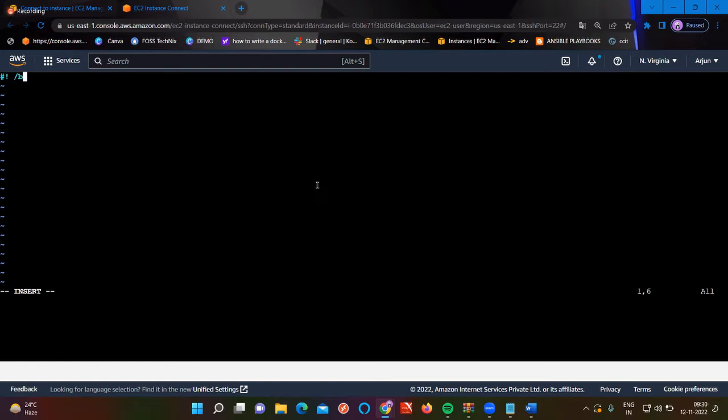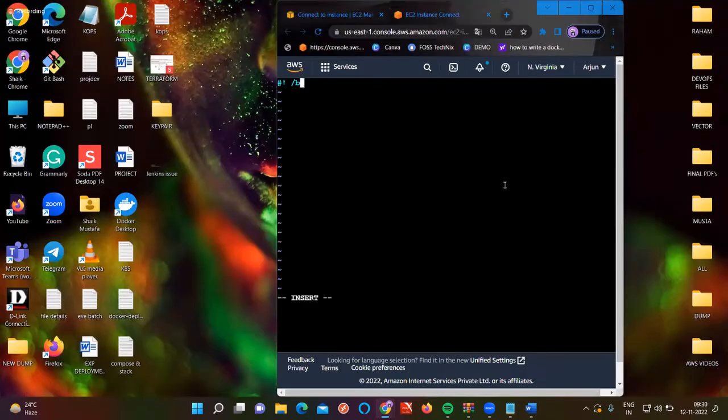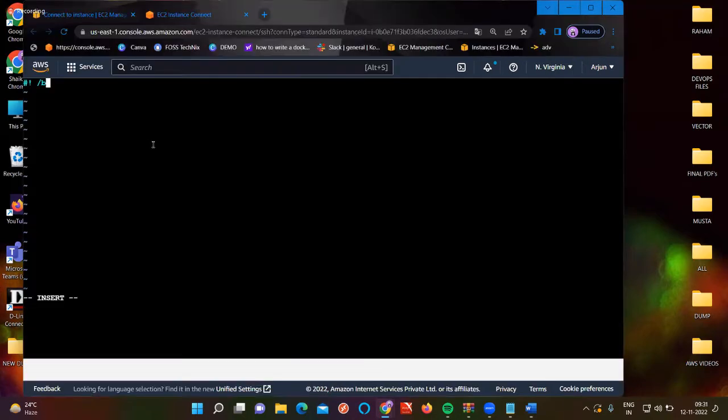Give the first line #!/bin/bash. Here #! is nothing but your shebang. And /bin/bash means your bash terminal is always going to be in the bin folder. That is the meaning of the first line.